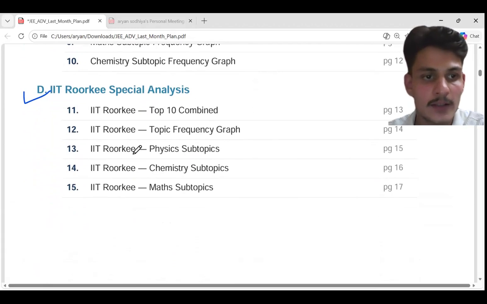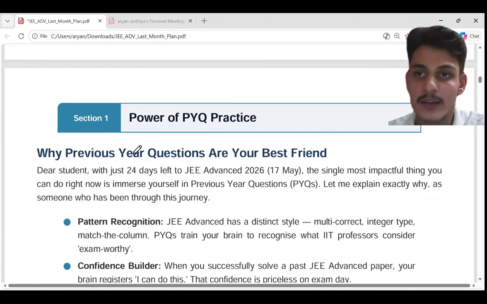Okay, moving ahead, what do PYQs do? PYQs basically build your confidence. If you attempt the 2025 paper, I have attached it in the description. You can attempt that paper. I will explain it in the upcoming minutes. What is the PYQ meant for? It's for confidence building and familiarity with the paper. If you attempt the PYQ and answer correctly, you will build confidence and you will know that this kind of pattern and this kind of concept would be asked in JEE Advanced. So it's very important to focus on PYQs in the last 24 days.